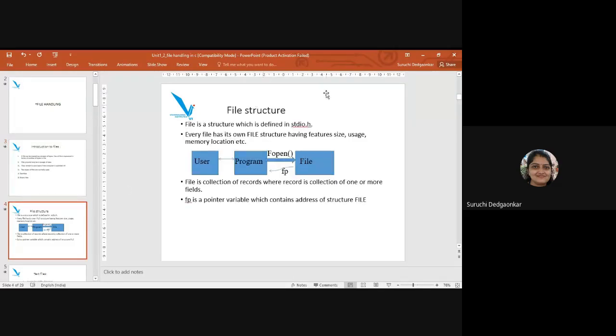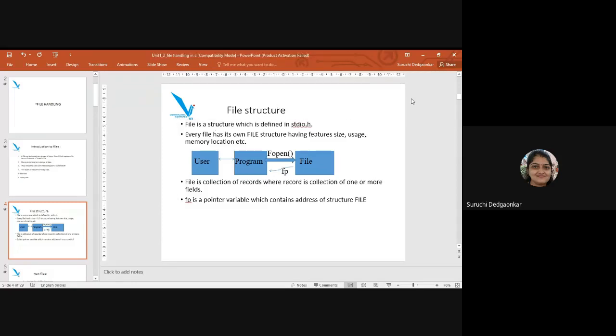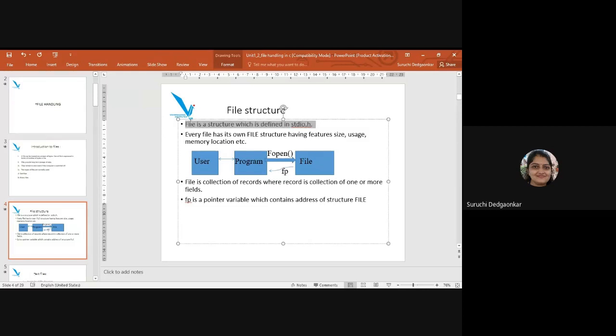Another definition of FILE is a structure which is defined in stdio.h. So it is an inbuilt structure. We have seen the structure definition, isn't it? It is a collection of multiple data elements which point to the same entity. Similarly, FILE is a structure which is defined in stdio.h, an inbuilt structure, and it has its own properties.